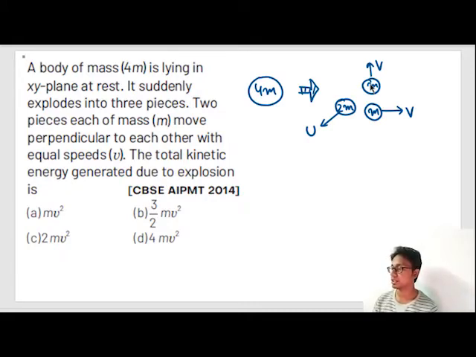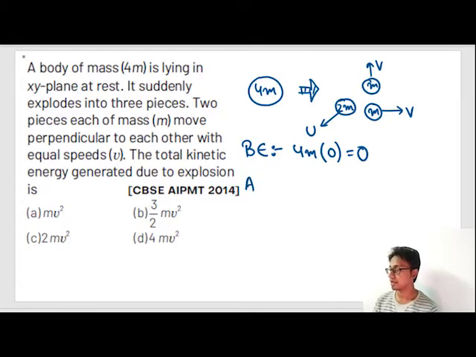So what is the momentum before the explosion? Momentum before explosion is 0, because the initial velocity of the body was 0. So momentum after explosion is also equal to 0.